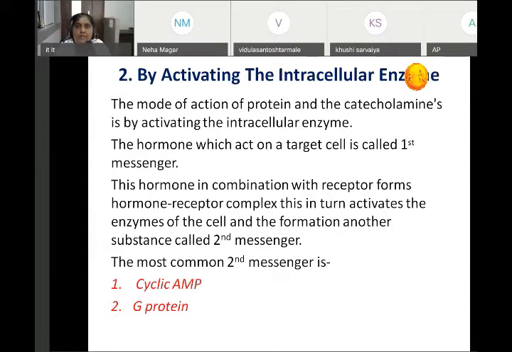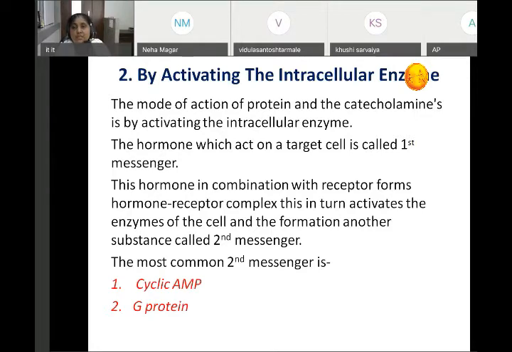Write down: by activating the intracellular enzyme. Intra means inside. Intracellular enzymes. The mode of action of protein hormones and the catecholamines is by activating the intracellular enzymes.